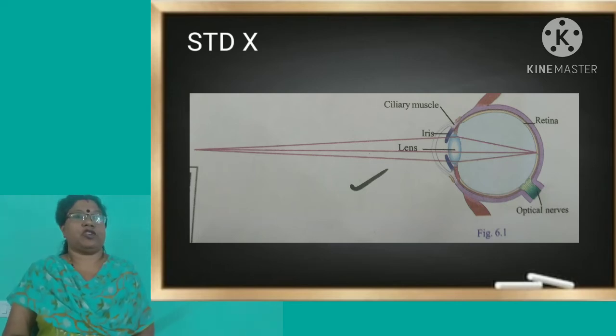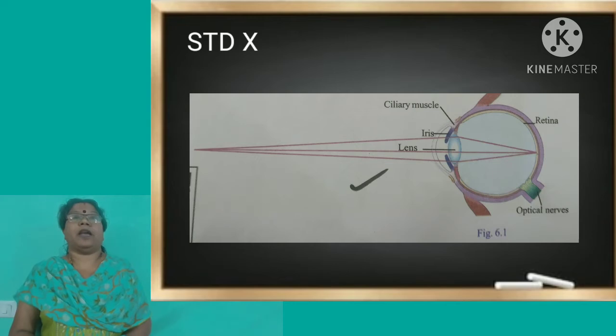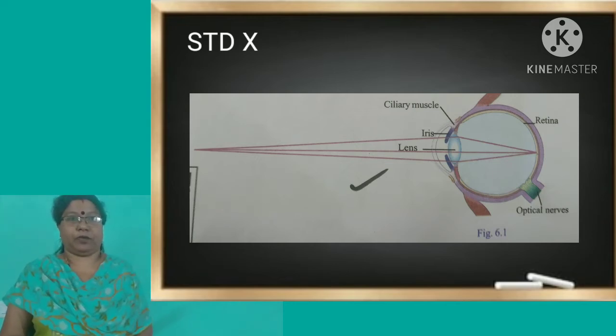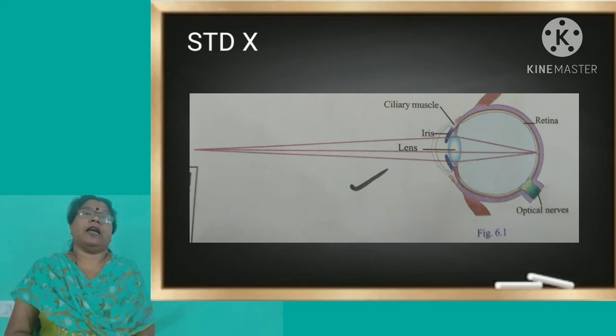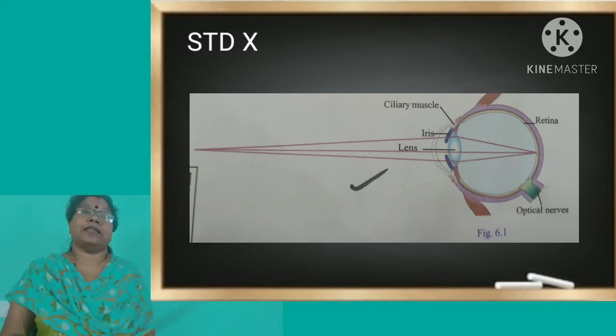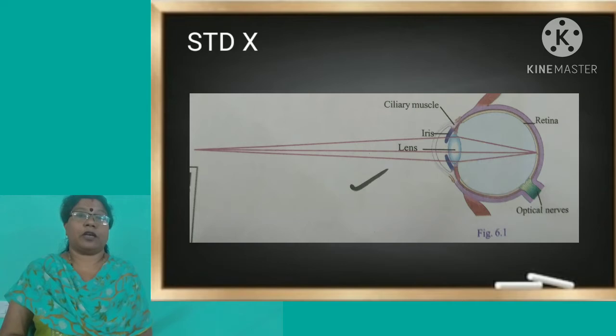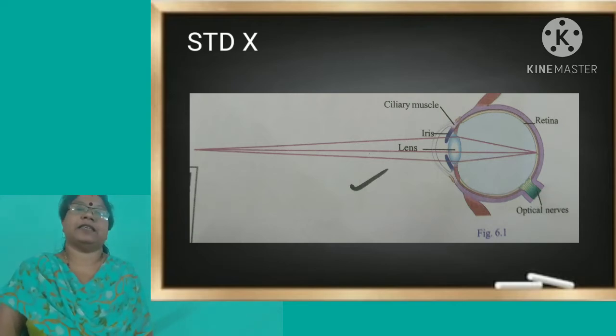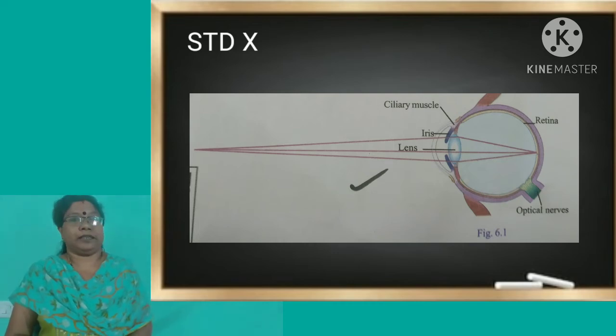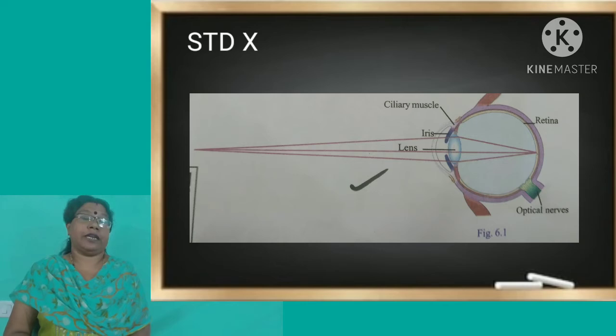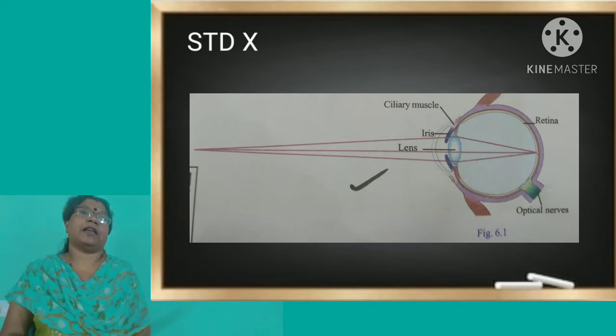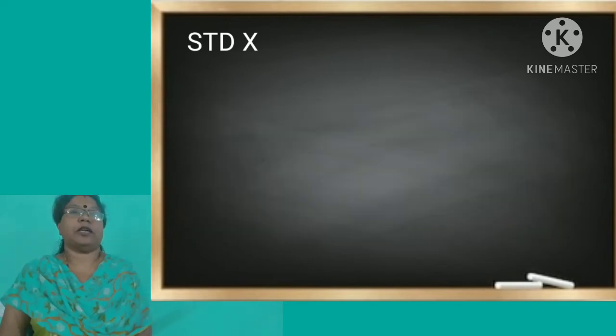So you can see the picture of an eye, of a healthy eye, and how the image is formed in that eye. As all of you have studied, a human eye has a convex lens in front of the retina. Light enters the eye through the iris and the pupil, passes through the convex lens, and an image is formed on the retina. In detail, you have studied this in your biology classes. This is a picture of a healthy eye, and it shows how an image is formed on the retina.